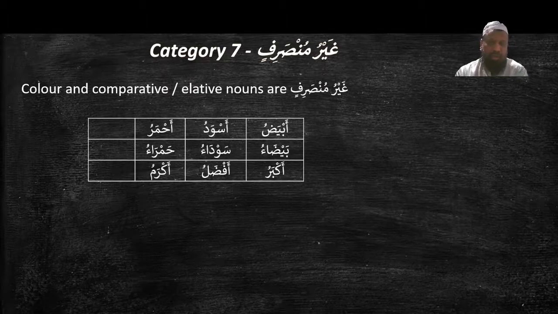For example, أبيض, which is white, is a color. أبيض, غير منصرف. أسود, أحمر.